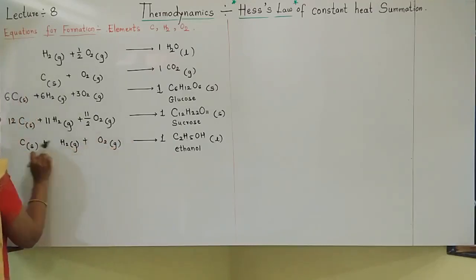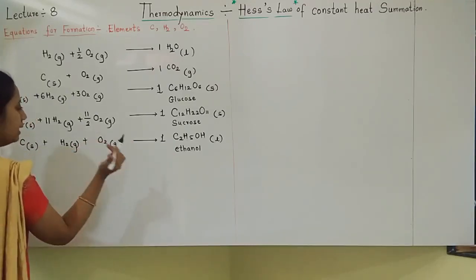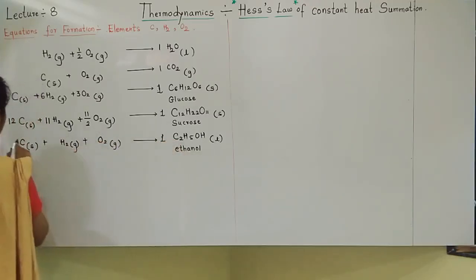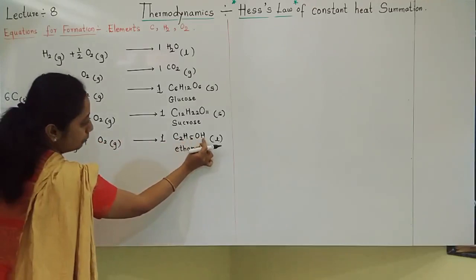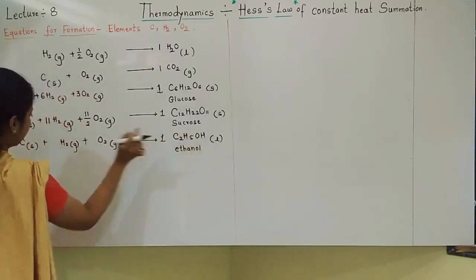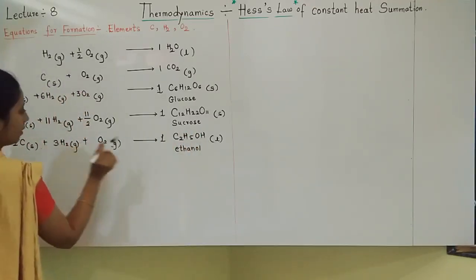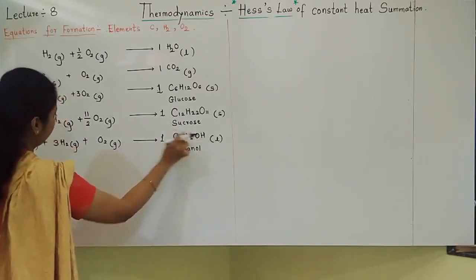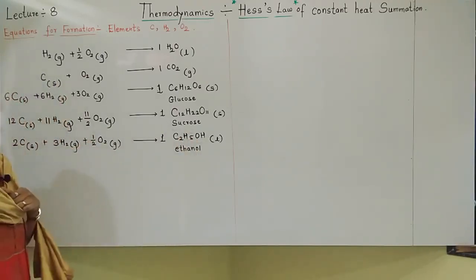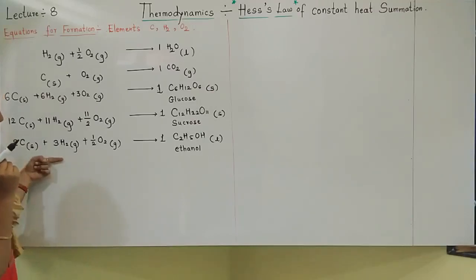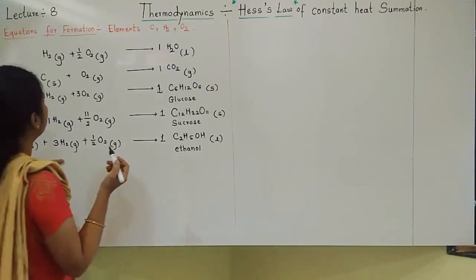Understanding? Its elements are carbon, hydrogen, oxygen. Let us do balancing. C2, hydrogens: here 5 plus 1, total 6 are there. See correctly. Oxygen is only 1. So it is the equation for formation of ethanol.